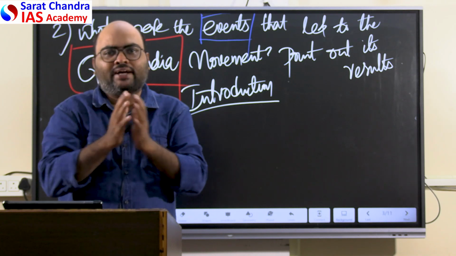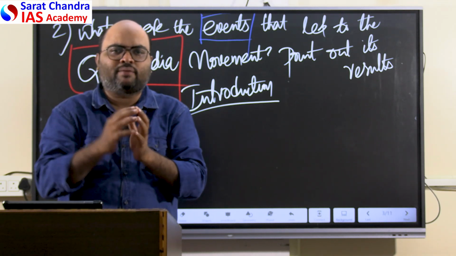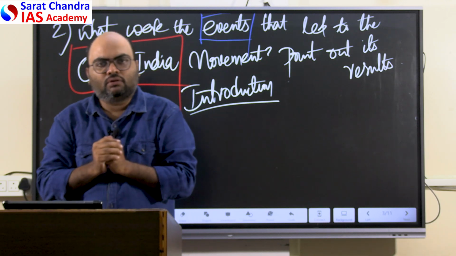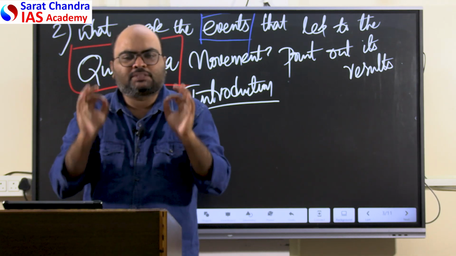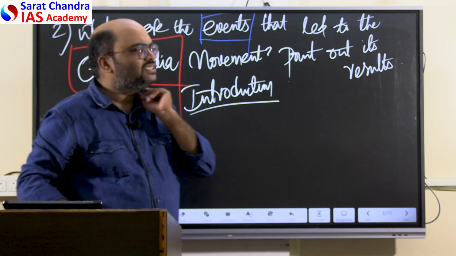That was not liked by the Congress ministries, the Congress working committee, and most of all Gandhiji. So they wanted to express their displeasure, and the Congress ministries resigned.